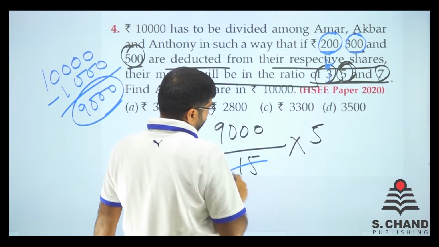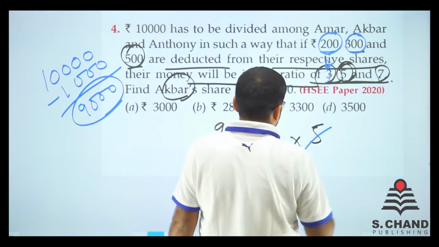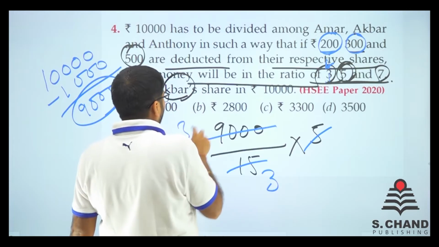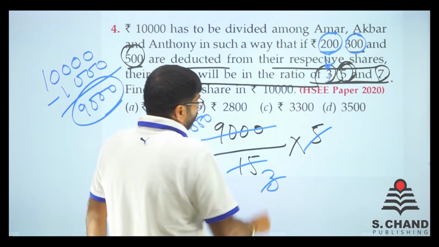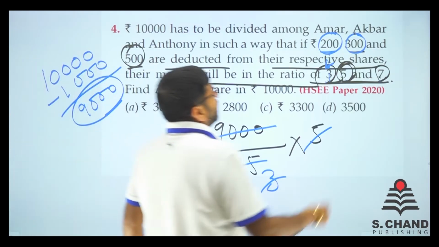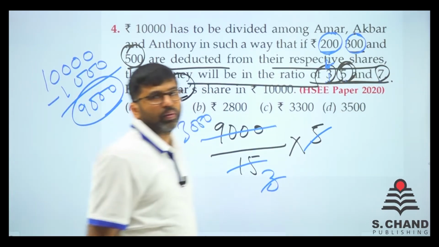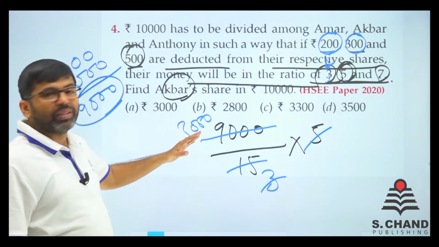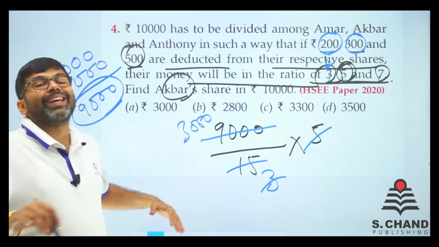So what can we do? Here 3, here is cancel, here is 3000. So 3000 out of 9000 is received by Akbar, right? Now 3000 is visible, and it is the first option, but let's check.